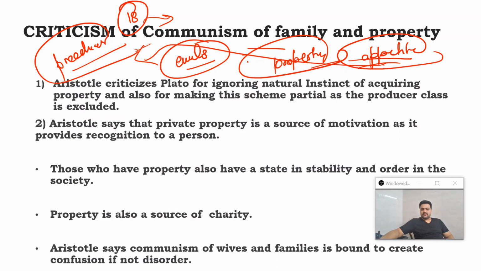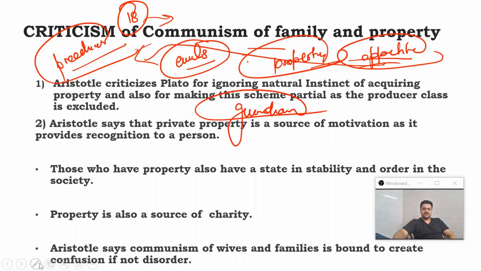So property, or the amassing of wealth, can actually be the purpose of those individuals. But property as an element of appetite is not suitable in the case of the guardian class. That is why Plato proposes to do away with the institution of property, in order to ensure that this evil, this institution of property, which is an element of appetite, does not corrupt the guardian class. That is the purpose here. Now, this was about property.